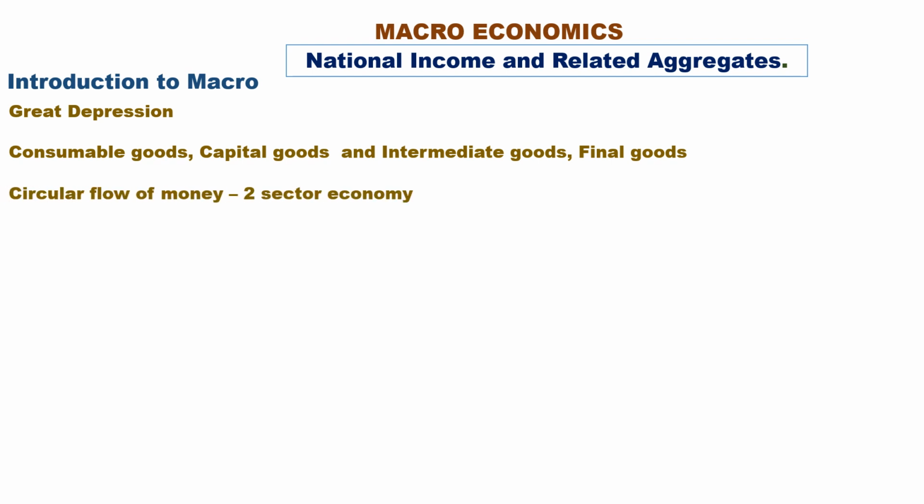Circular flow of money in a two-sector economy. Flow of goods and services in one direction, flow of factor payments in the other direction. It's called the circular flow of money in a two-sector economy. Different phases of circular flow: production, income generation, and expenditure are the different phases of circular flow of the economy.